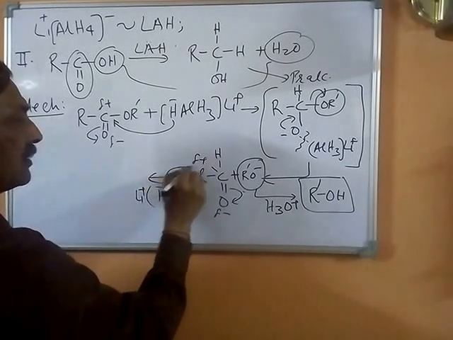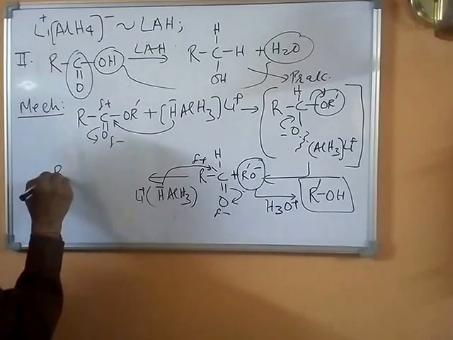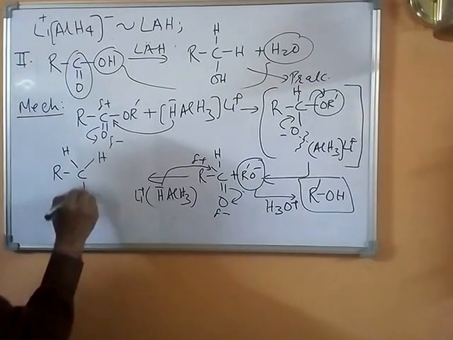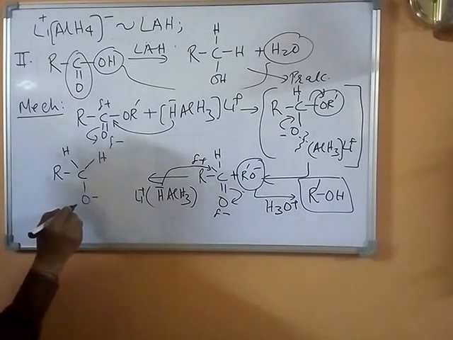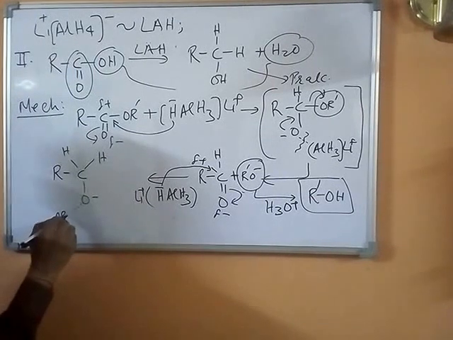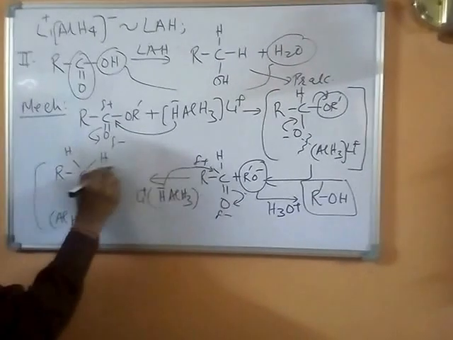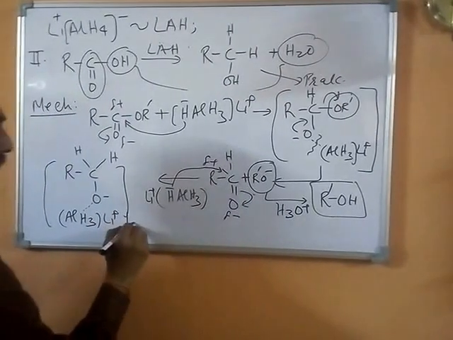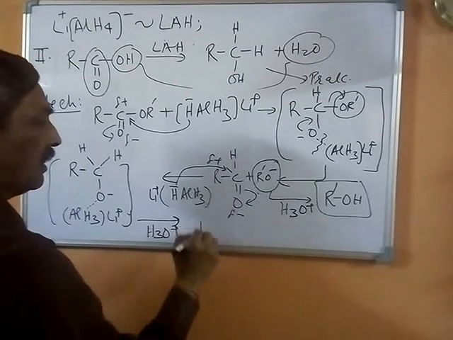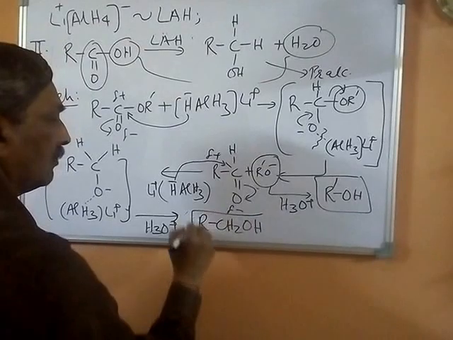This hydride attacks this positive carbon, resulting in the formation of RCHO-, which is stabilized by a weak Lewis base, Lewis acid type interaction, and this can then be protonated to end up with RCH2OH, which is our final product.